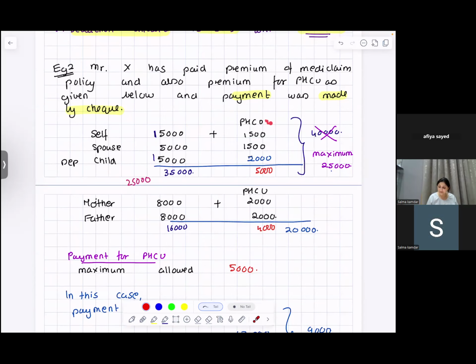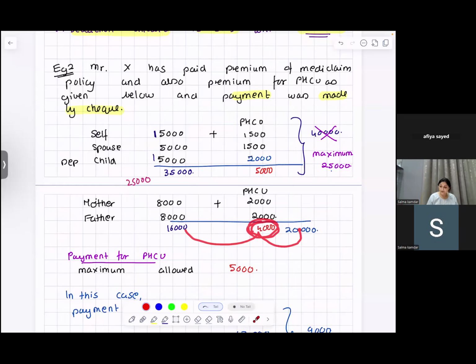Maximum deduction allowed is 25,000. Mother and father, he has paid this much for the Mediclaim and this much for preventive health checkup. Total he has paid 20,000. Are you with me? The deduction allowed will be how much? 16,000.